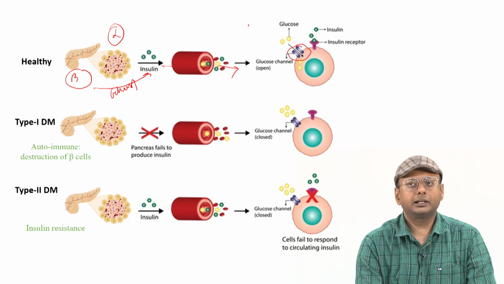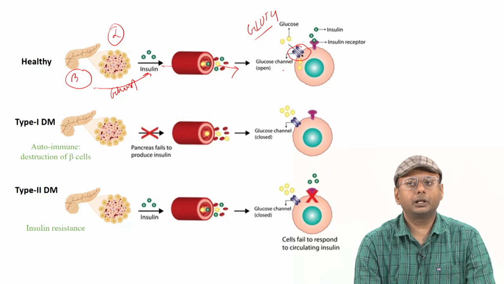For example, there are different glucose transporters like GLUT4, GLUT1, GLUT2, GLUT3. By increasing the expression of these GLUT receptors, glucose will be taken up inside the cells, and cells can utilize the glucose for energy production.